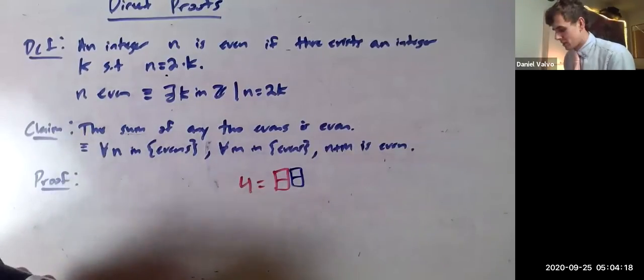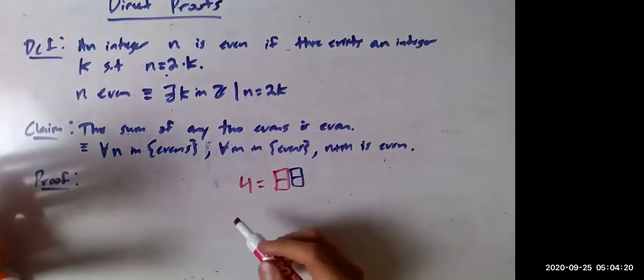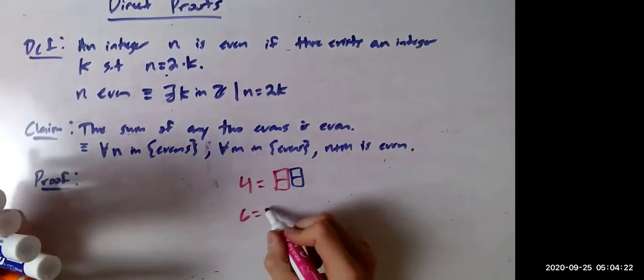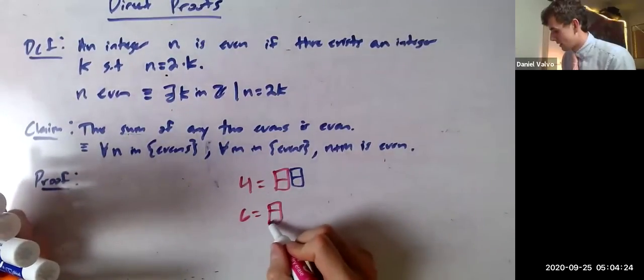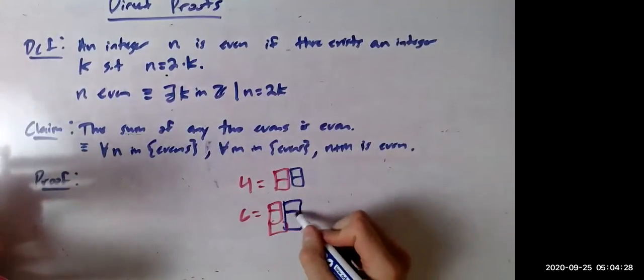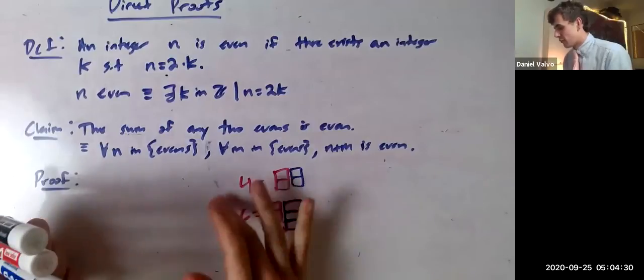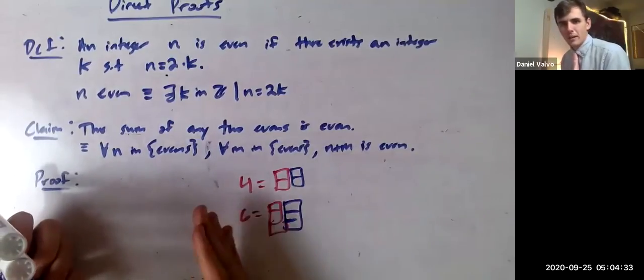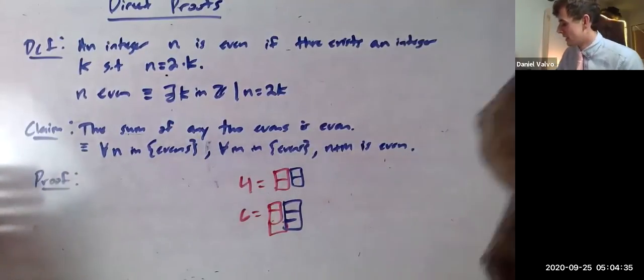It's even because you can split it into 2, and each column is basically k here. And then 6, you could write it like that. And then 4 plus 6, just add the columns together. You can still split into 2, you're fine.